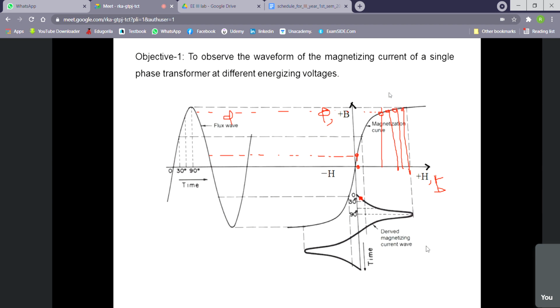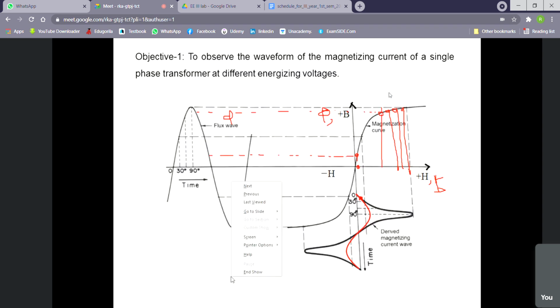Anyway, we can say that when we apply a sinusoidal energizing voltage, that will create a sinusoidal flux, and for that reason the exciting current will be peaky in nature if we energize the circuit near its maximum B, because we always try to energize a magnetic circuit in such a way that we can get maximum B, because maximum B means we can convert maximum energy to magnetic energy.